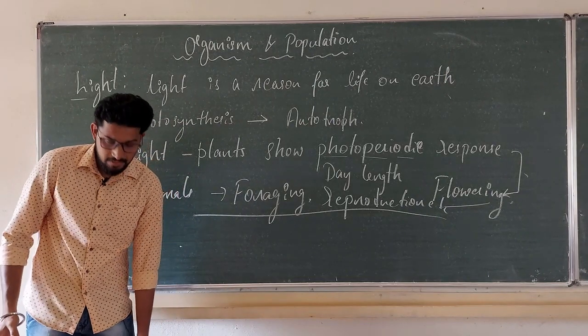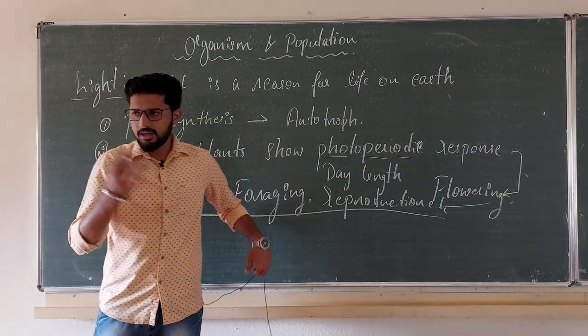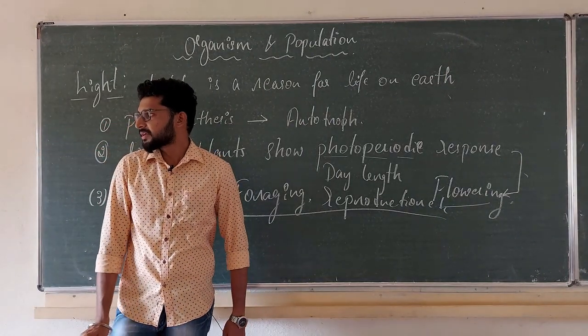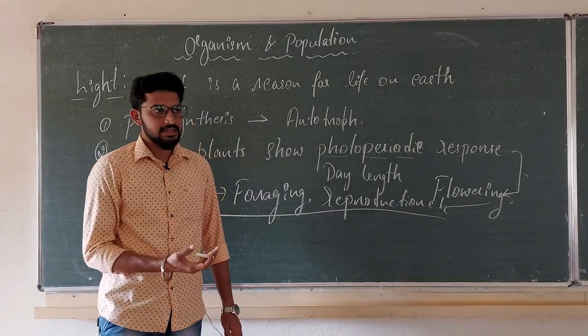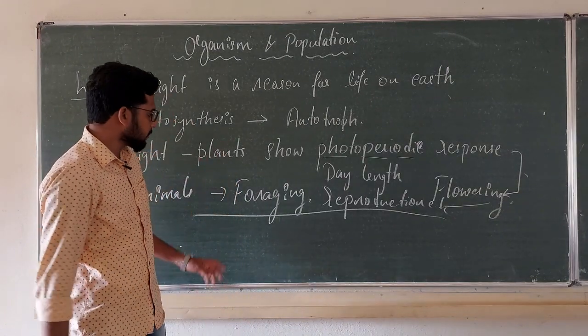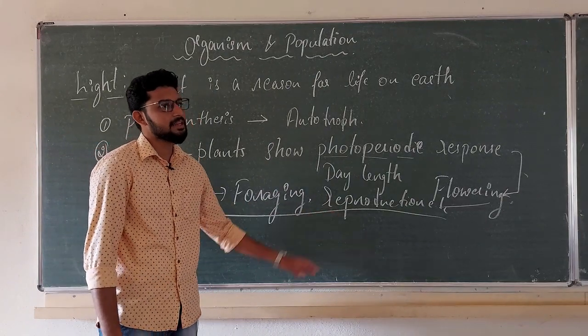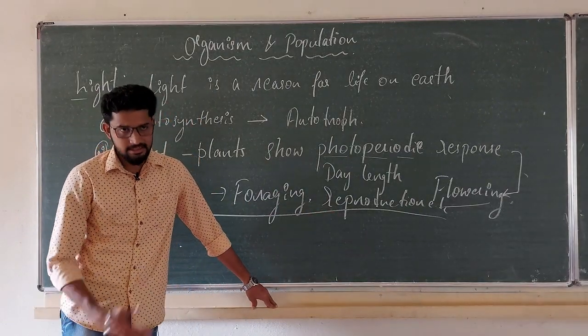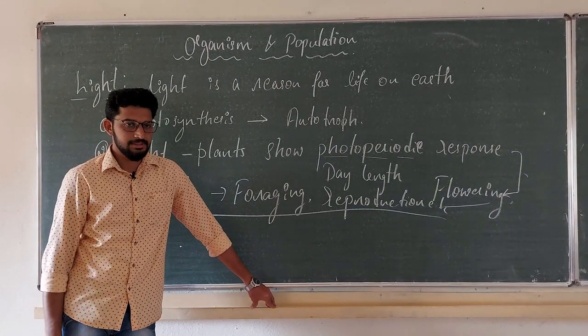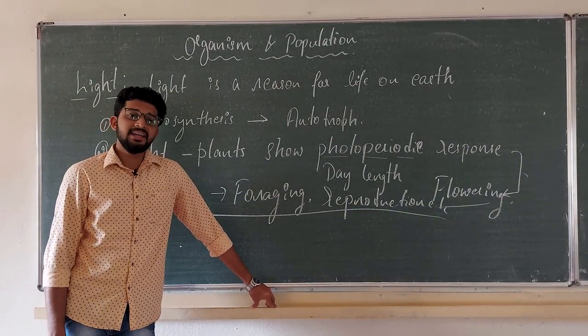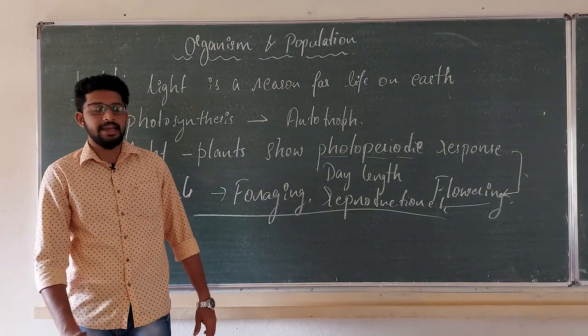Nothing but the process of searching for food. We have many organisms, and because of the presence of light, they can easily search for food, as well as easily find a breeding partner and get into the reproduction process.